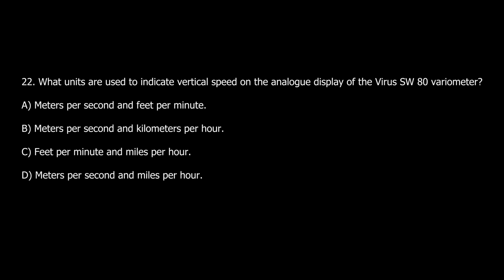What units are used to indicate vertical speed on the analog display of the virus SW-80 variometer? A. Meters per second and feet per minute. B. Meters per second and kilometers per hour. C. Feet per minute and miles per hour. D. Meters per second and miles per hour.